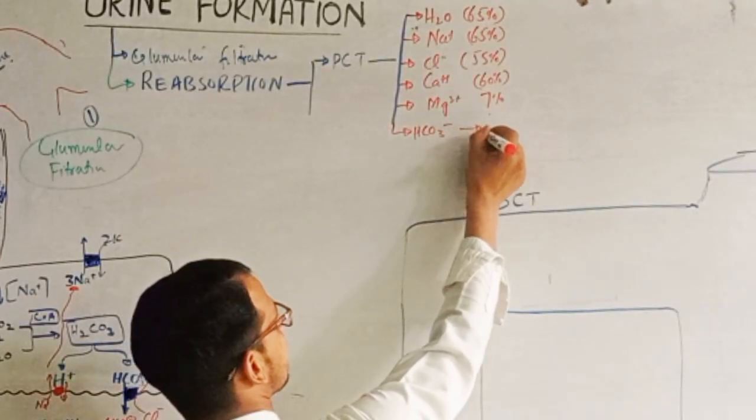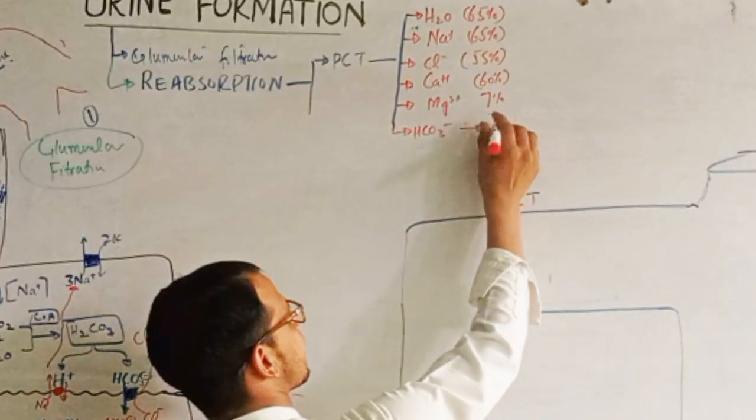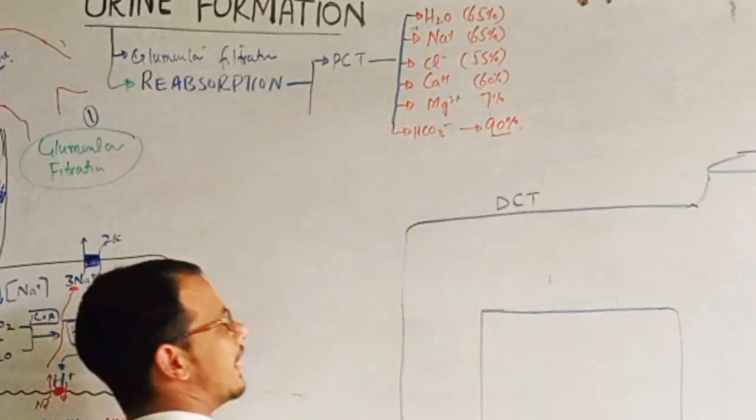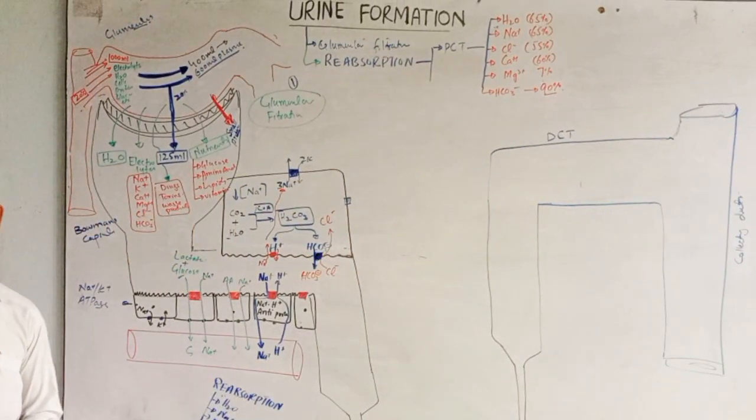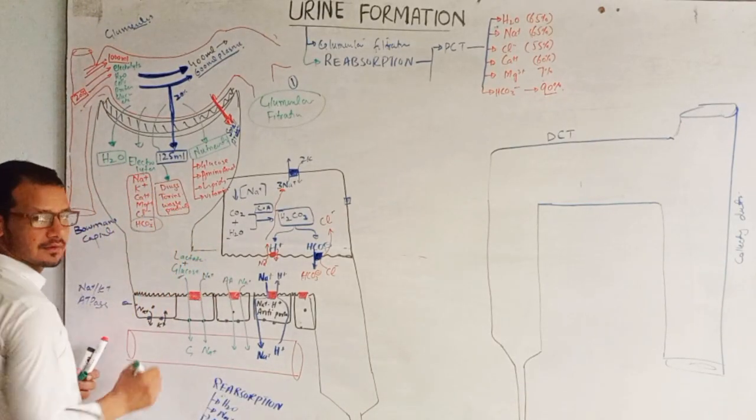HCO3 minus reabsorbed, this is 90%. 90% of bicarbonate, because here also bicarbonate ions are coming.